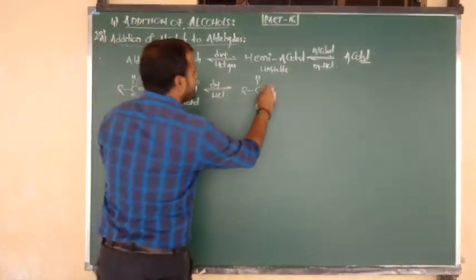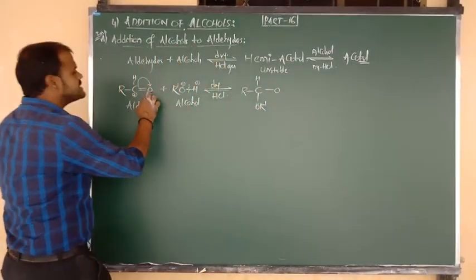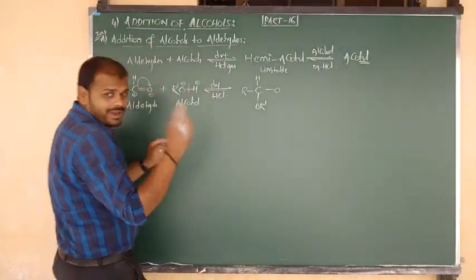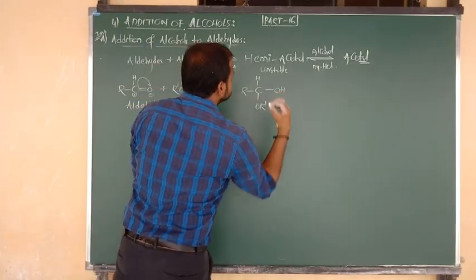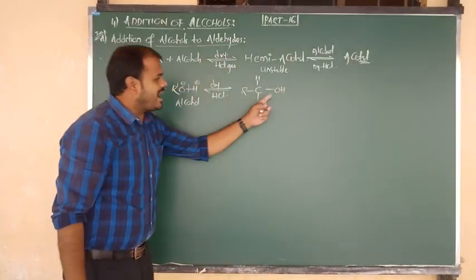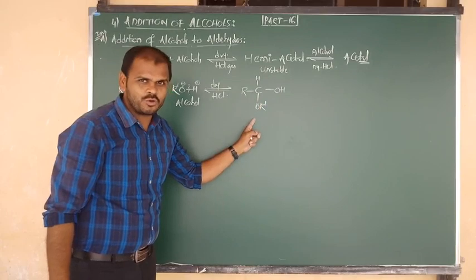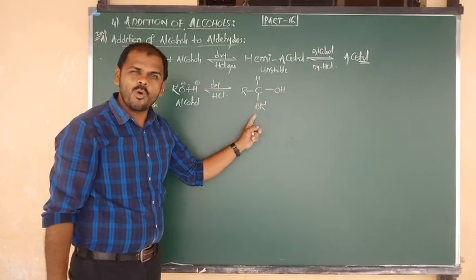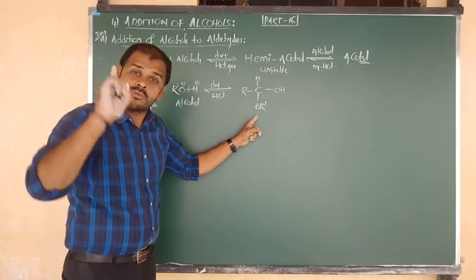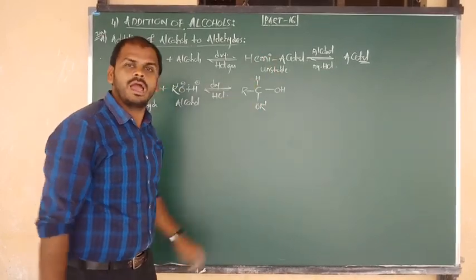On the right side, the double bond O becomes a single bond O, and O carries a negative charge attacked by H plus ion. So H plus attacks O minus, and we get OH, a hydroxy group, and the alkoxy group. OH means hydroxy, OR means alkoxy. If hydroxy and alkoxy are present on one carbon, this is called hemiacetal.